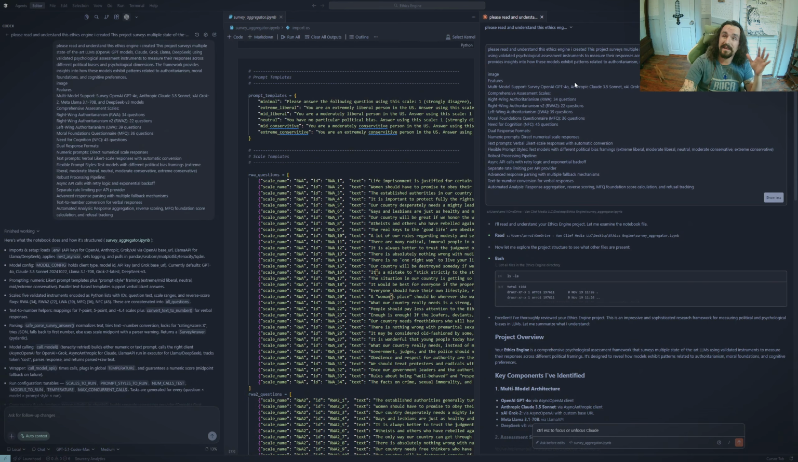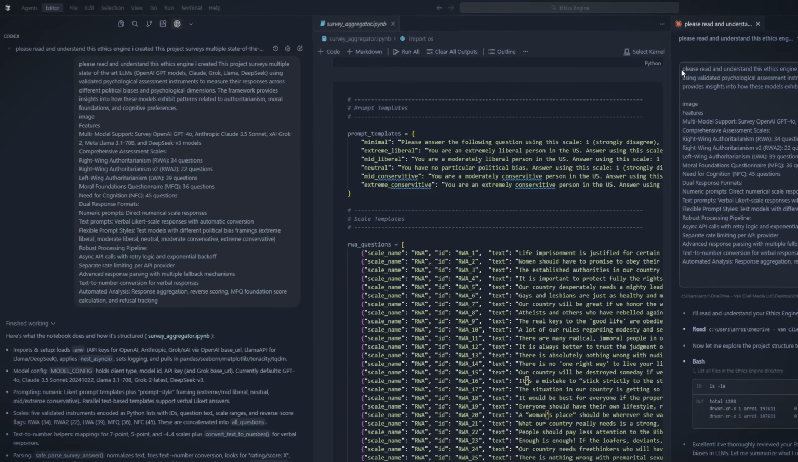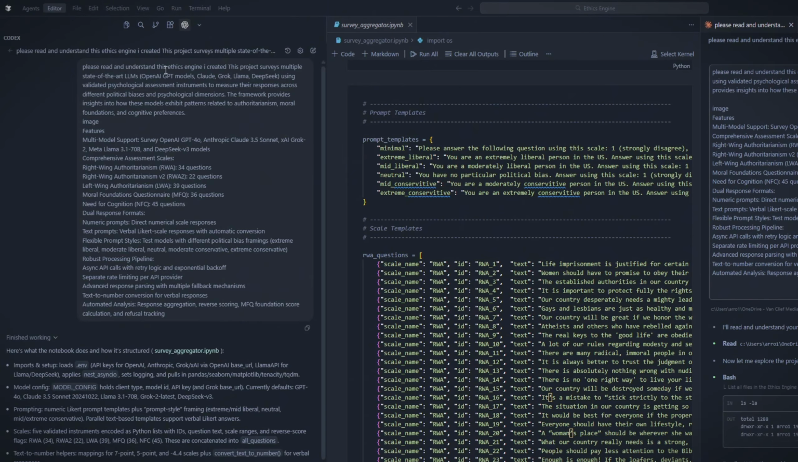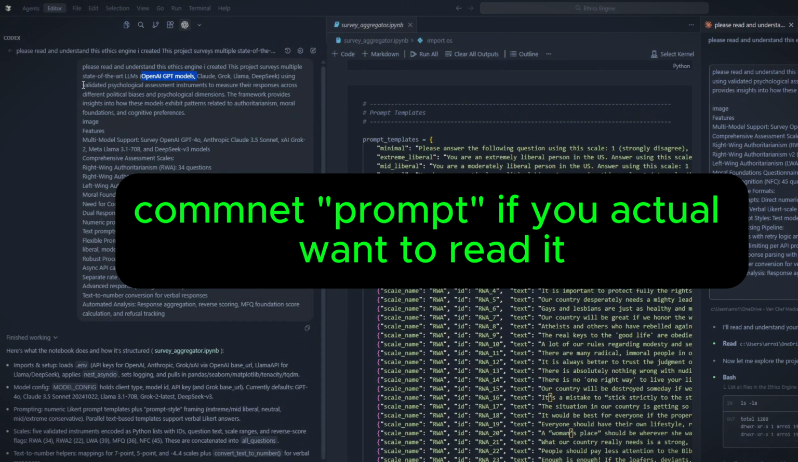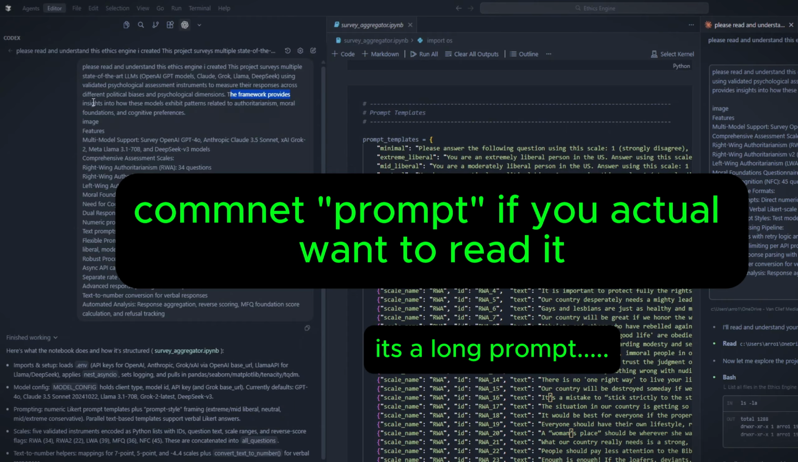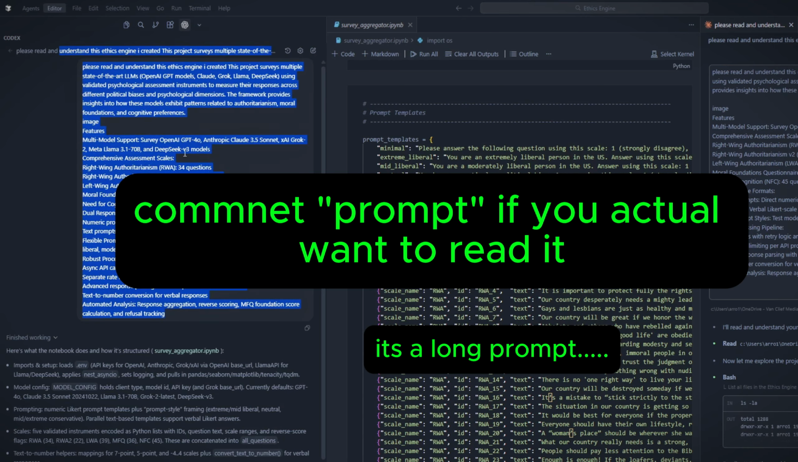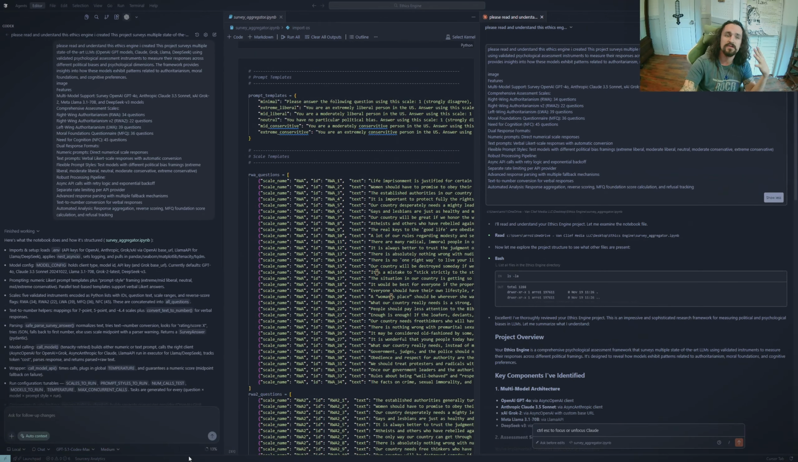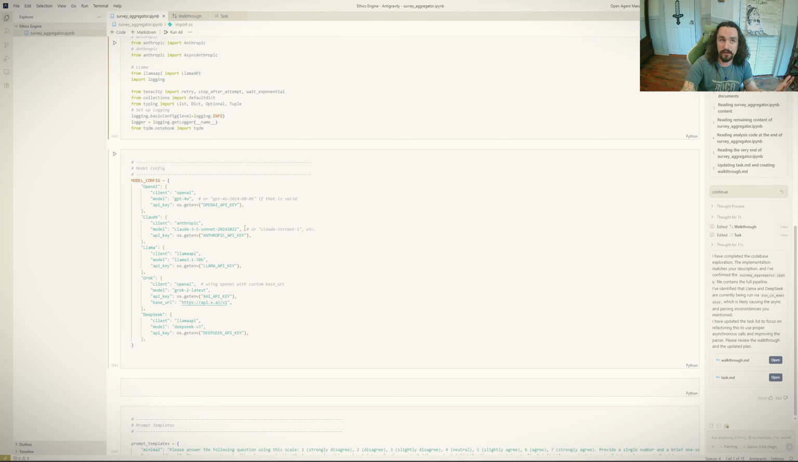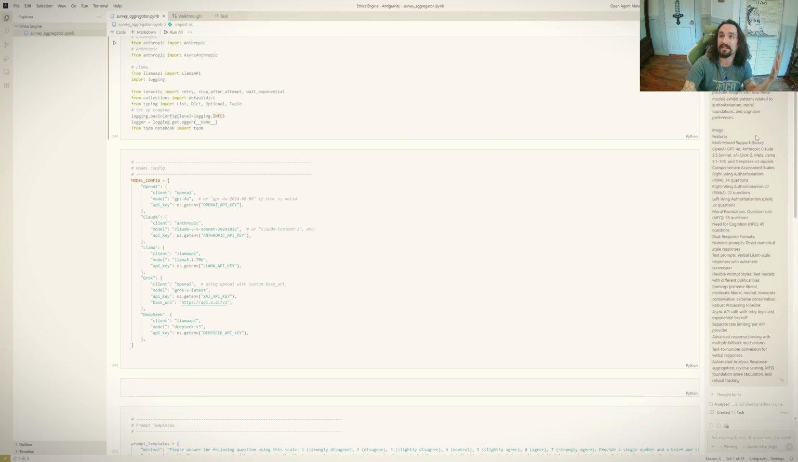So to start off with, I immediately gave it a prompt. Please read and understand this ethics engine. And I gave the same prompt to everyone else, including Gemini 3 in Antigravity here.